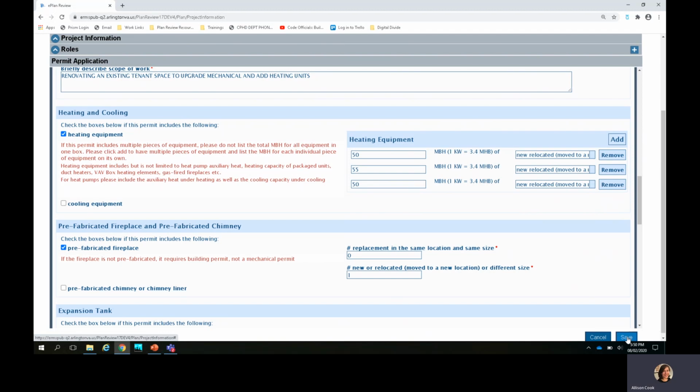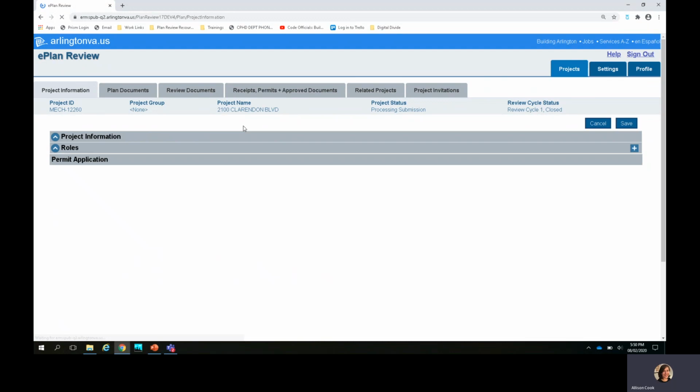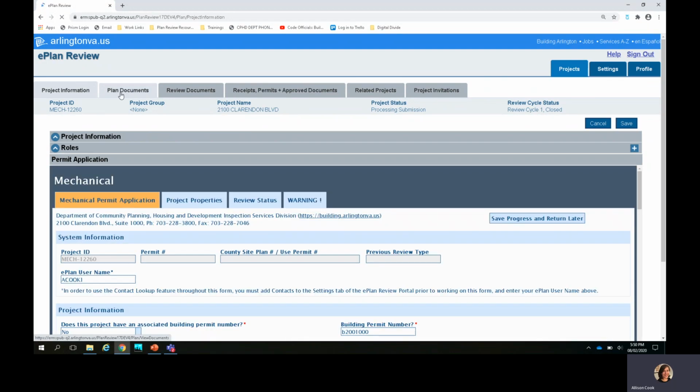Once all the application changes have been made, you can save, and for the purposes of this tutorial, I'm also going to upload some revisions to the plan documents, so I'm going to wait to click the Submit for Review button.